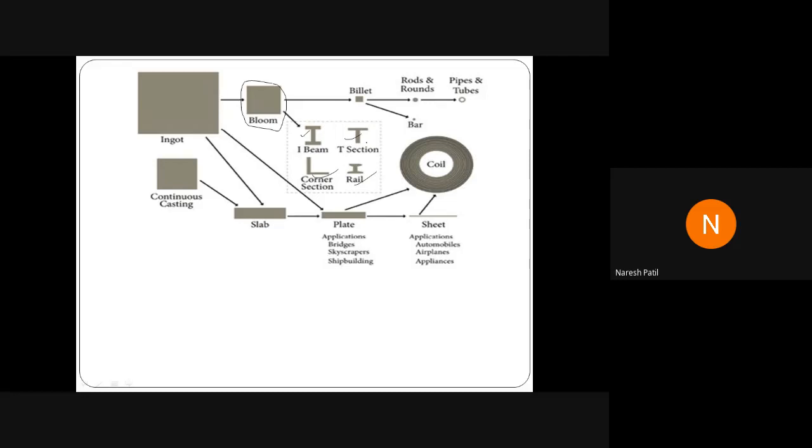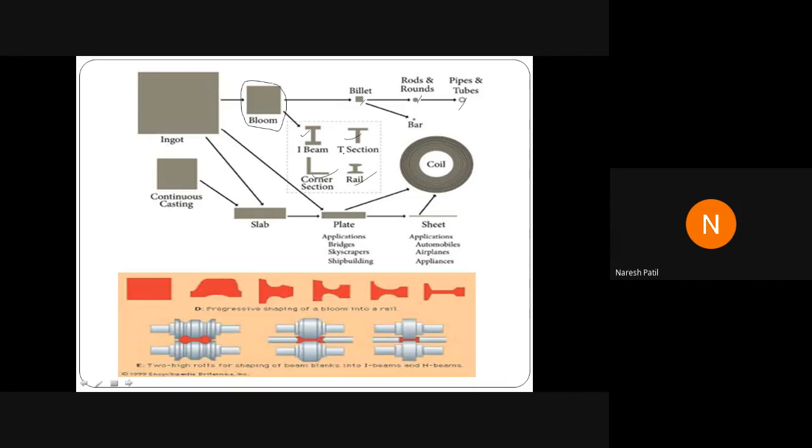Then as a byproduct you will get billets, bar sections and tube sections also. Like here you can see the photograph. These are the rollers. By using this you can prepare this and this and even this.